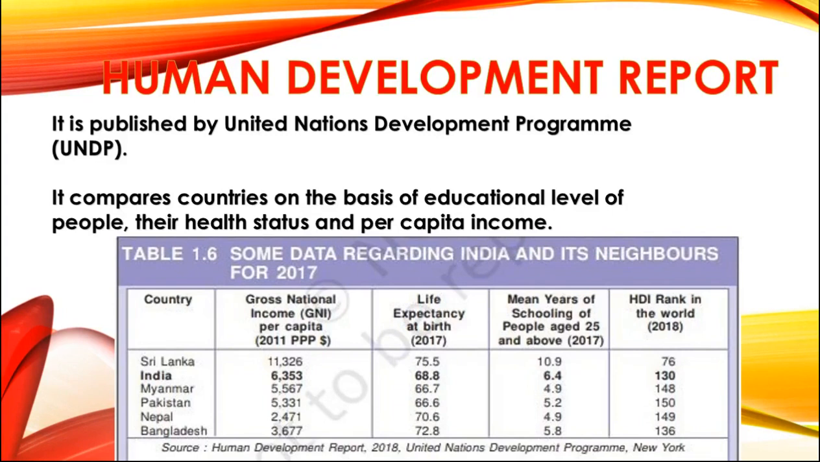Next term is life expectancy. Students, this refers to the average expected length of life of a person at the time of birth. And the third criteria used is mean years of schooling. Students, you don't have to study the definition of this term. Students, according to this report, out of all the neighboring countries of India that are mentioned here, Sri Lanka has a better human development ranking than India.